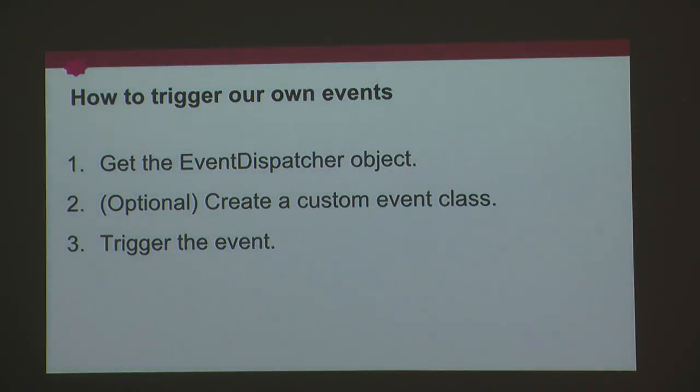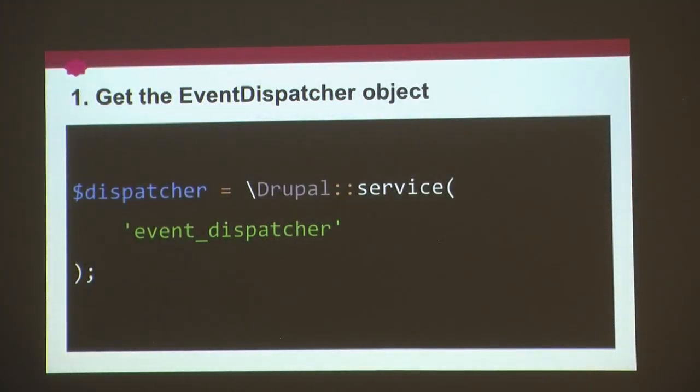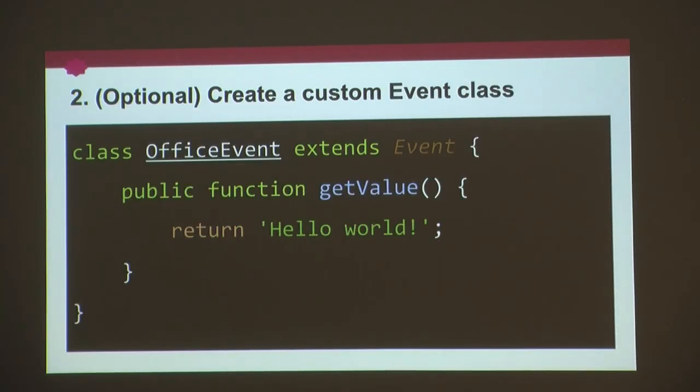So the second use case would be how to trigger our own events. And in order to do that, first of all, we need to get the event dispatcher object. Then, in case we need to, we would have to create a custom event class. And step 3 would be to trigger the event. So step 1 is to get the event dispatcher object. And we can do this in 2 different ways. We can do this statically, as we can see in this example. Or we can do it by just injecting the event dispatcher into the class, into the constructor.